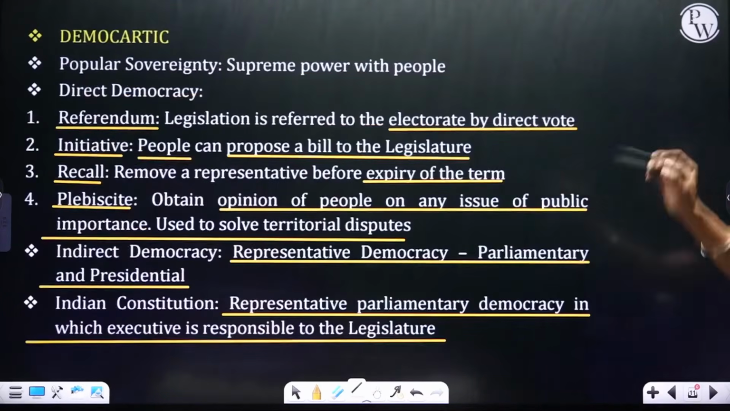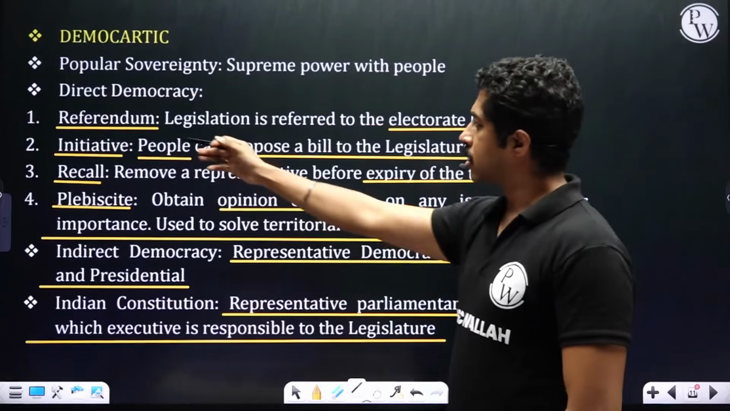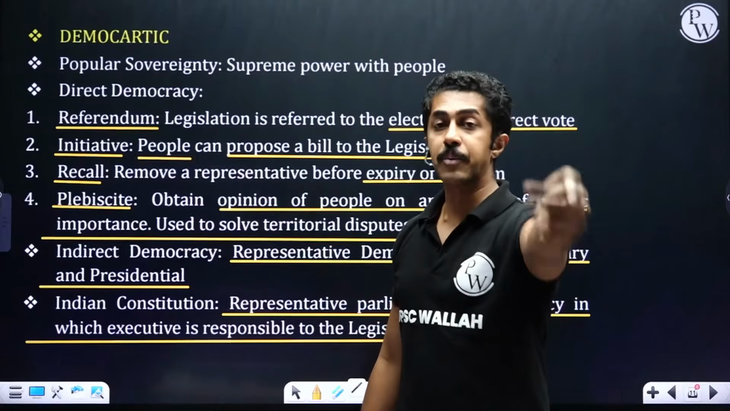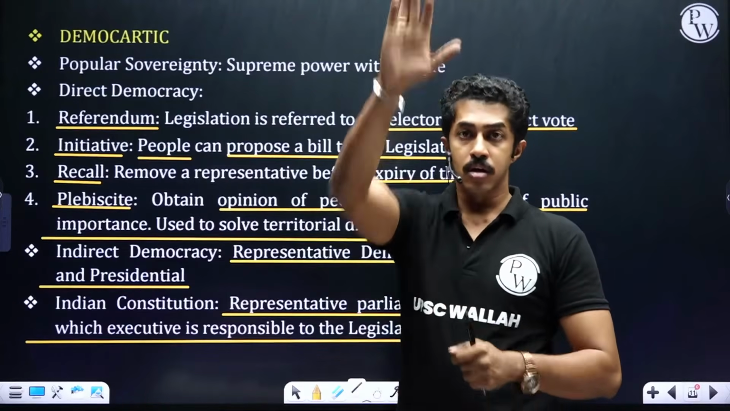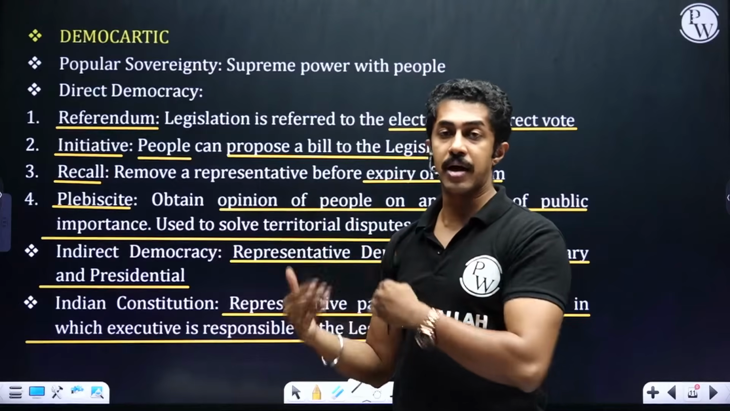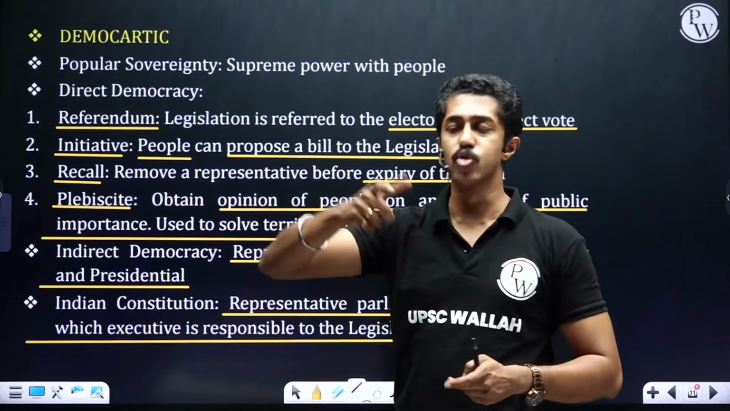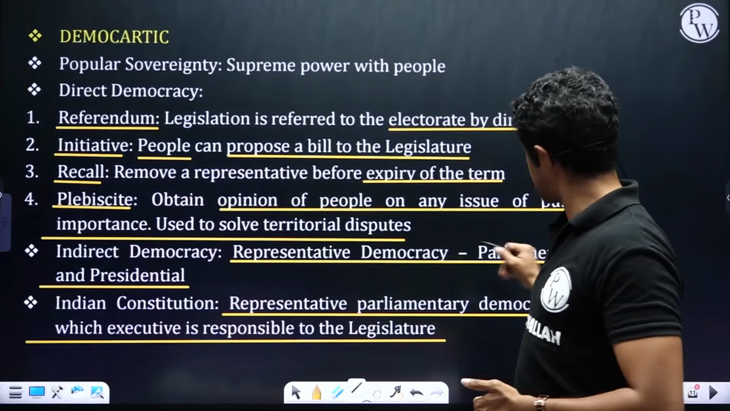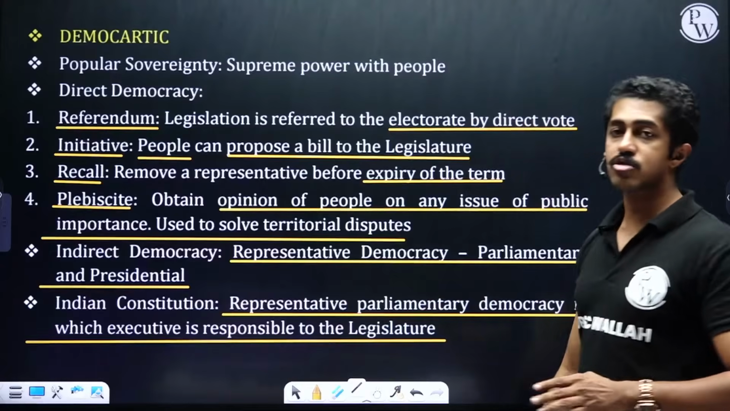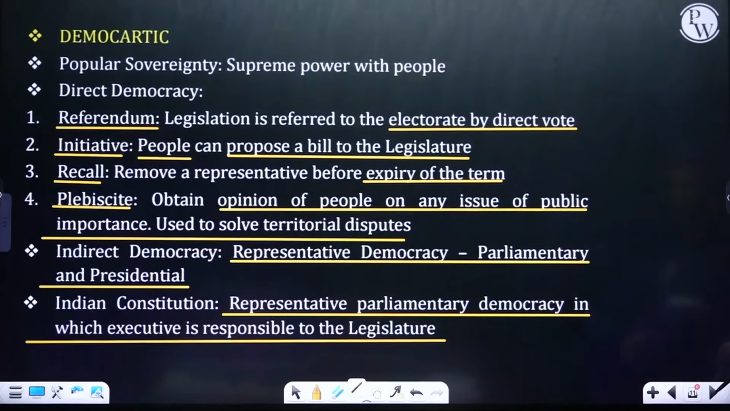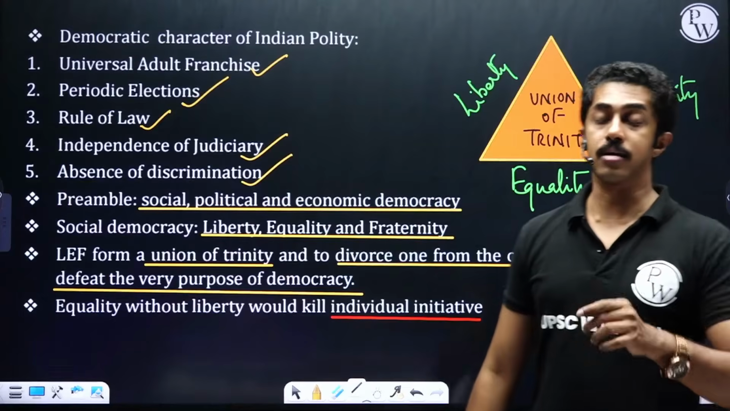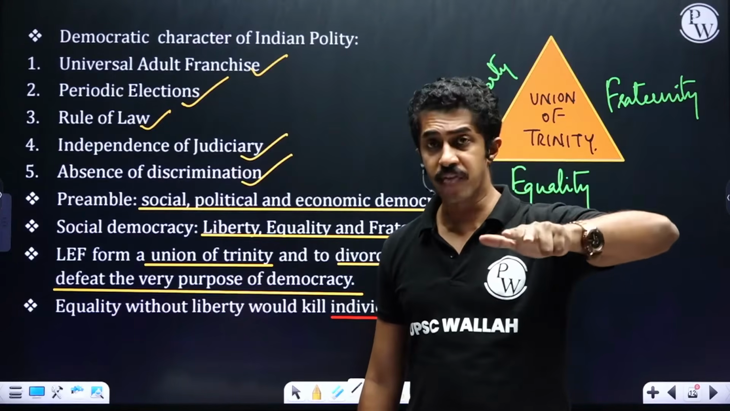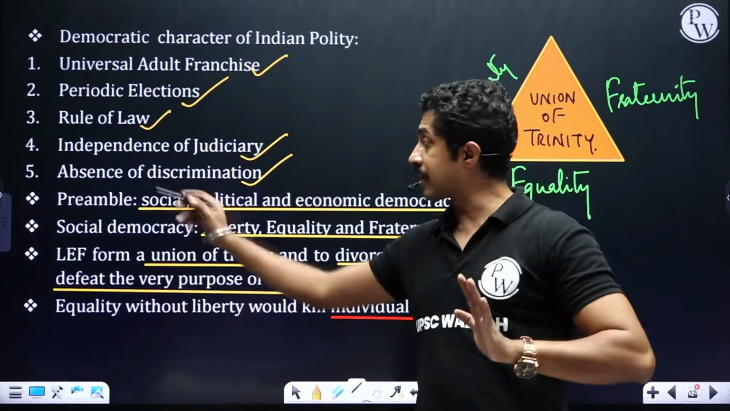Then democratic, that was already there. Then direct democracy, we saw referendum, referring to the people. People referring to the legislature, initiative. Recall, people calling the representative back. Then plebiscite, taking people's opinion. Indirect democracy, representative, presidential is there, parliamentary is there. The Indian constitution follows representative parliamentary democracy. Then democratic character: universal adult franchise, periodic elections, rule of law, judiciary, and then finally absence of discrimination.